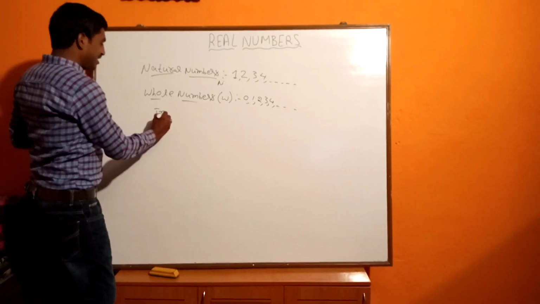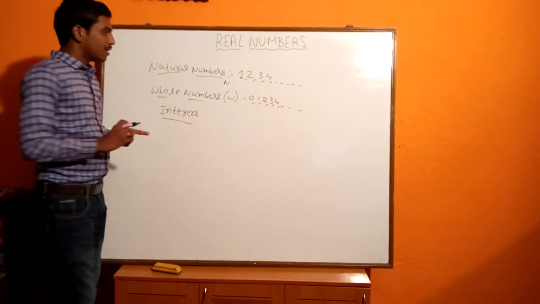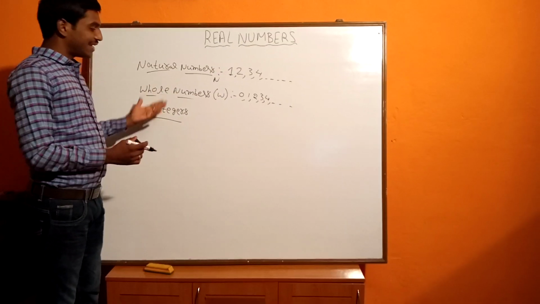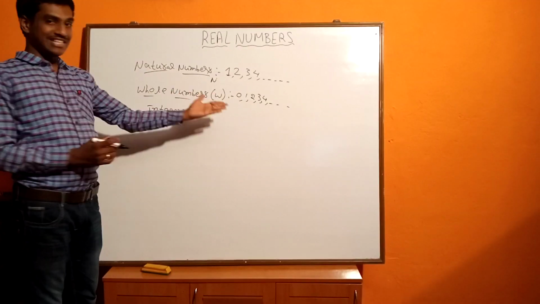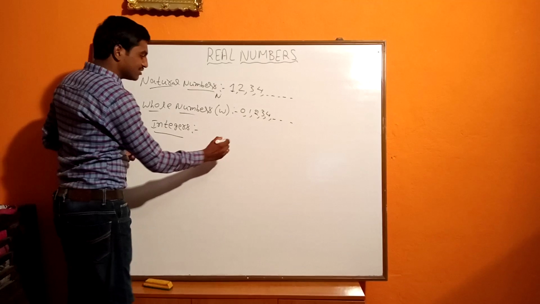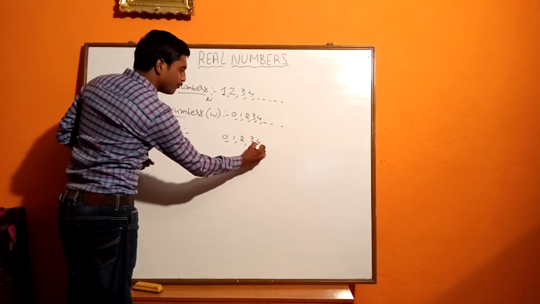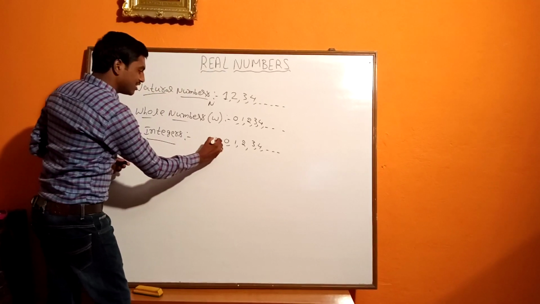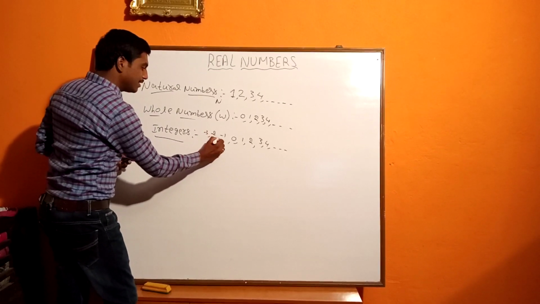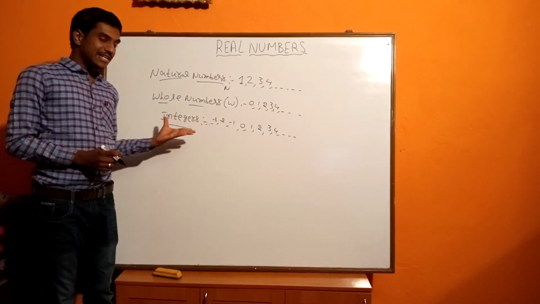Next is integers. Integers means all the positive numbers and negative numbers along with 0 put together. So 0, 1, 2, 3, 4 and so on, and your negative numbers -1, -2, -3 and so on. These numbers are integers.